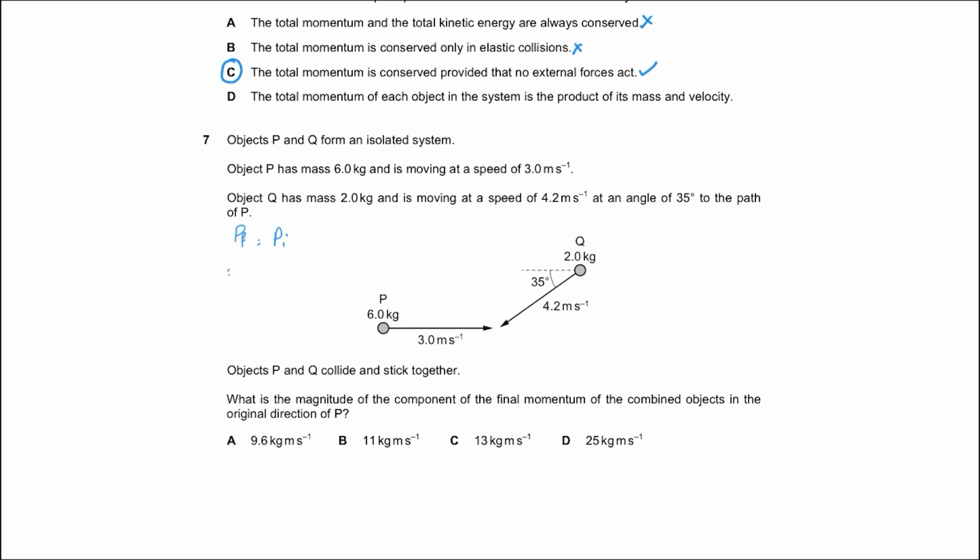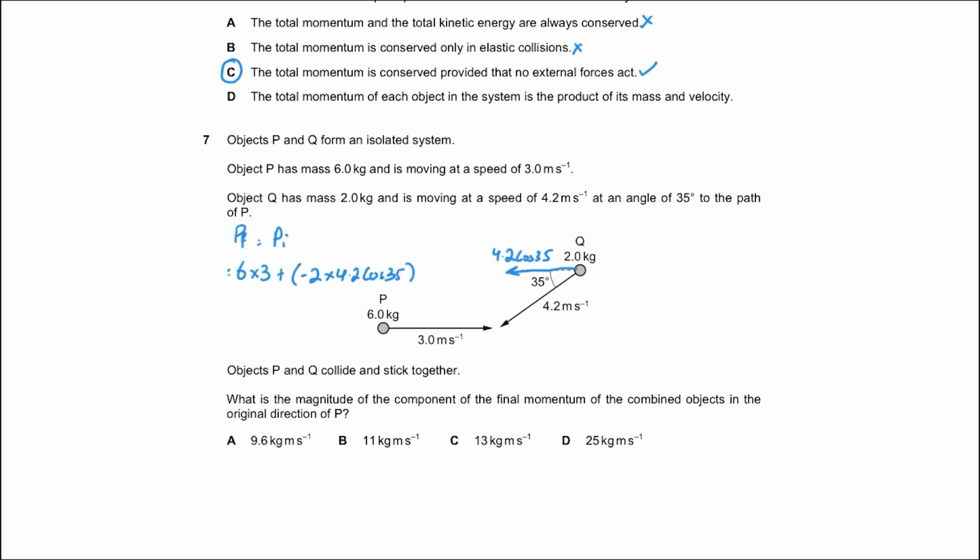So initial horizontal momentum for P is 6 kilograms multiplied by 3 meters per second plus the initial horizontal momentum for Q, which would be 2 kilograms multiplied by this component of velocity, 4.2 cos 35. So minus 2 into 4.2 cos 35.